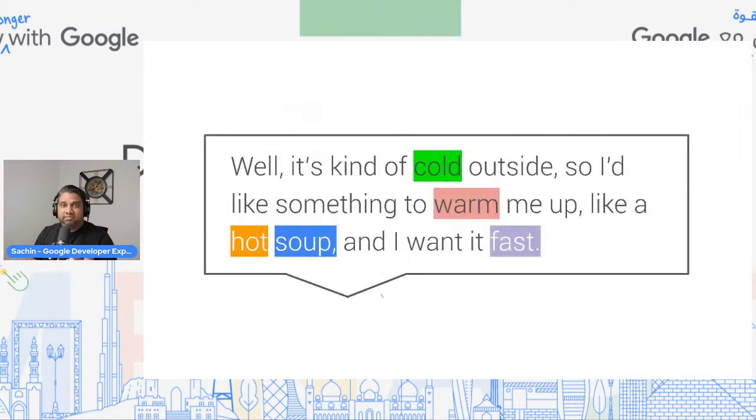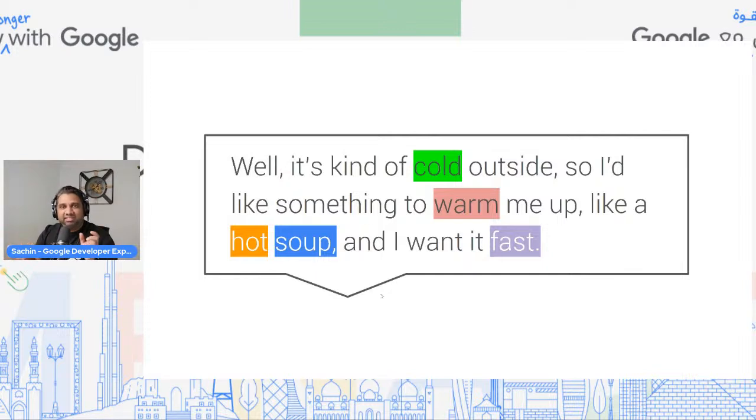You remember this specific statement that we talked about. Here it's important for us to say, okay, hot soup, and I want it fast. Imagine this is a food delivery application, and you're chatting with the bot. I say, I need a pizza, or I need a hot soup and I want it fast.